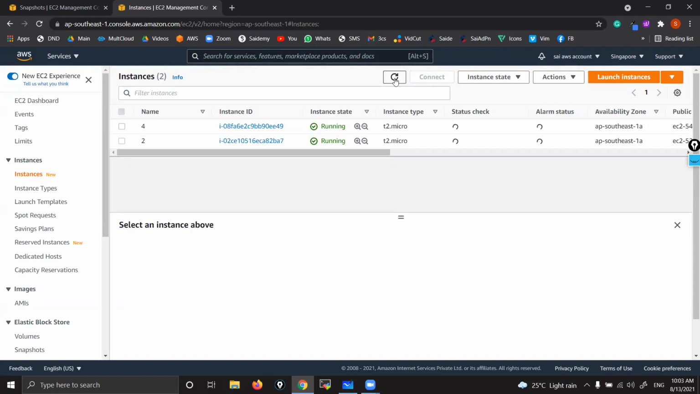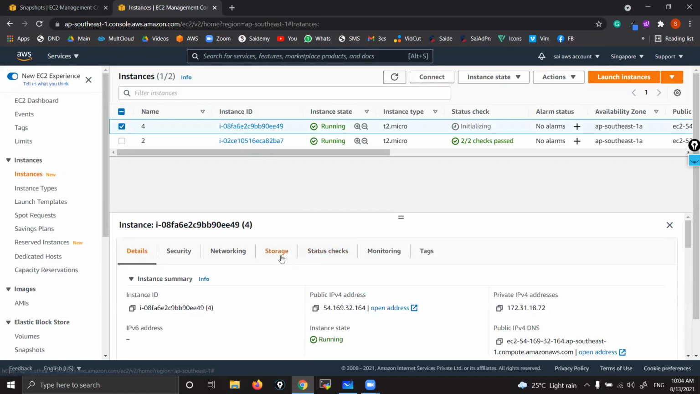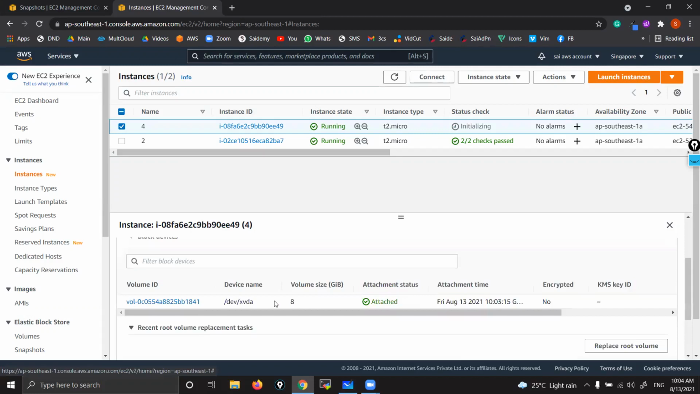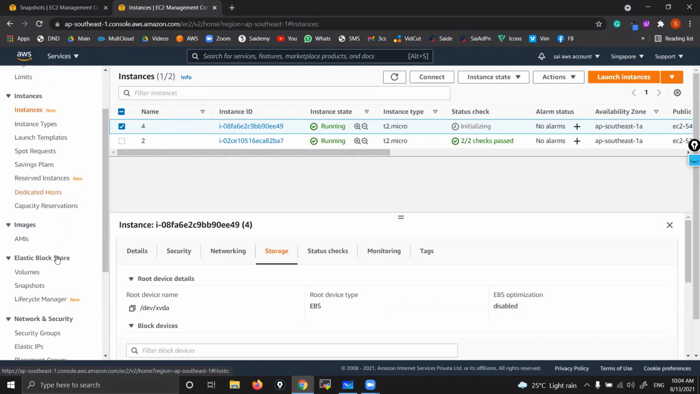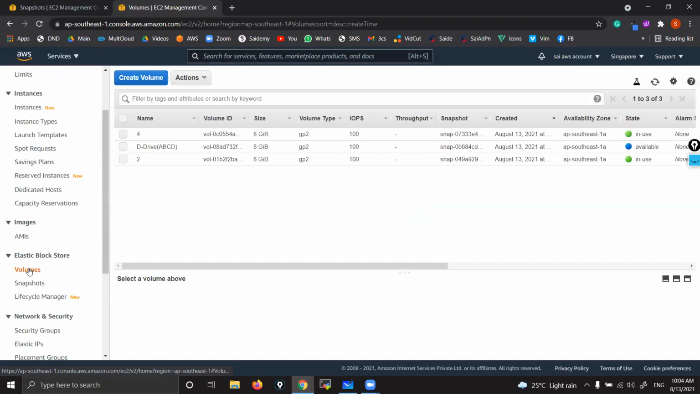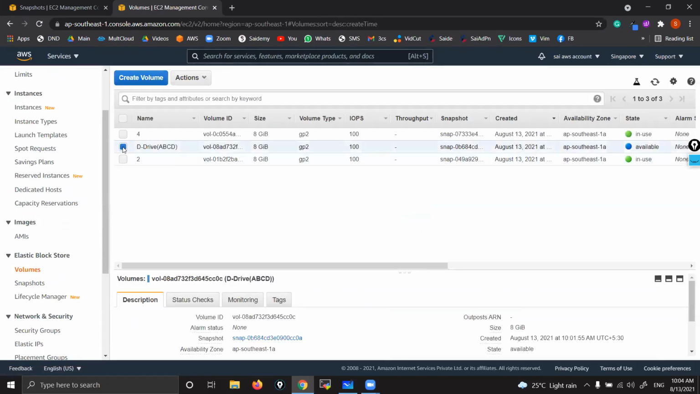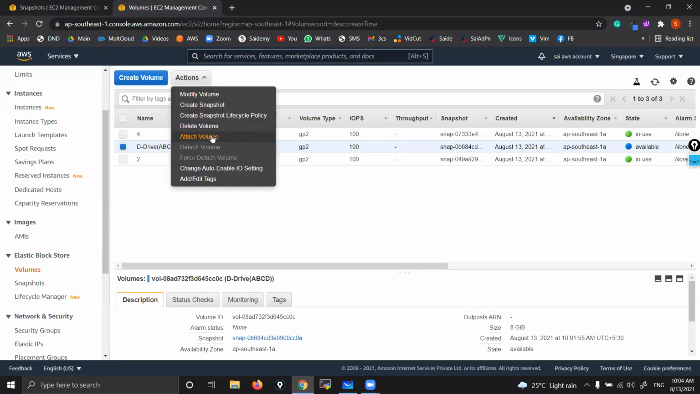Okay, my instance is ready, right? See, right now this is having only the C drive. How to verify? Go to storage. You can see only the C drive. Now I'm going to attach the D drive to that. How to do it? Simple. Go to volumes. See, this is the one, the D drive, right? Actions, attach volume.